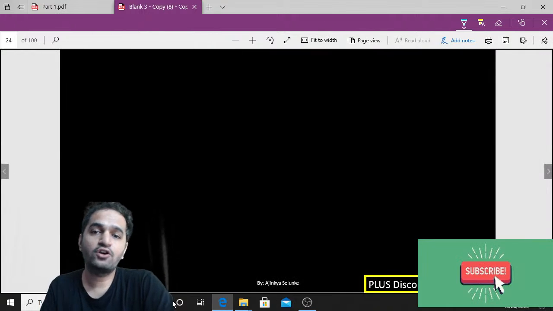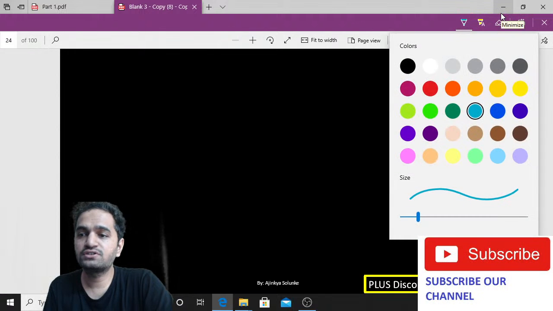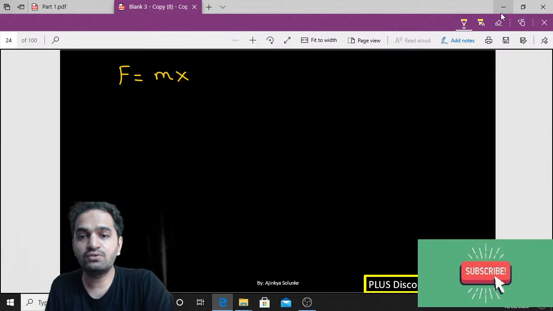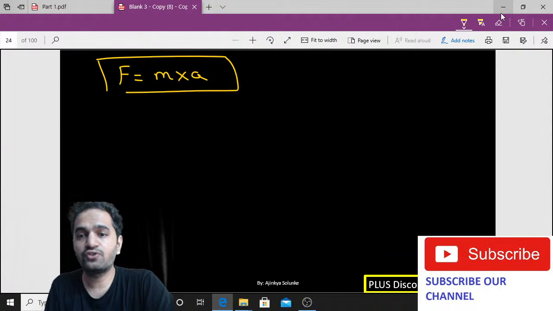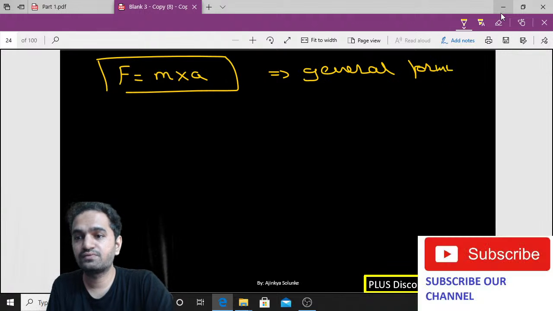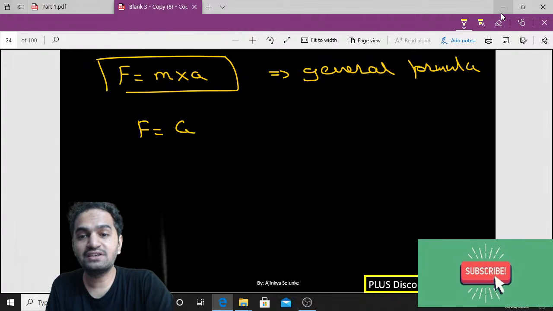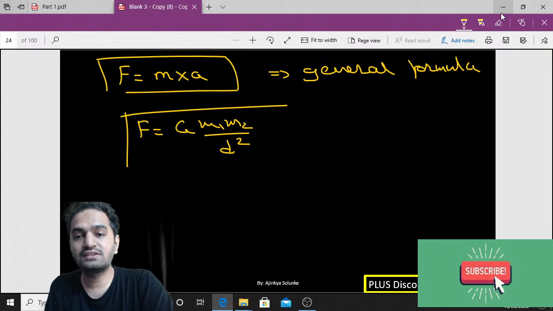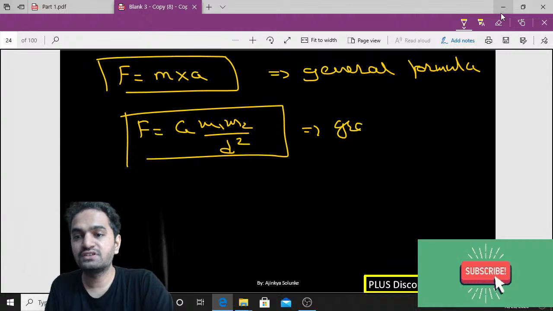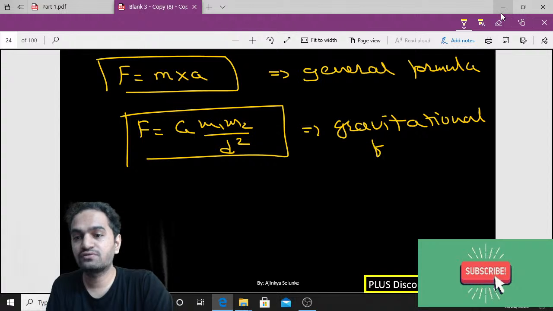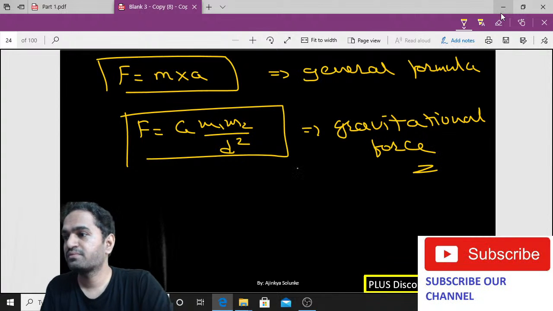Okay, so that is the formula now. We have two formulas for force now. The first formula for force is mass into acceleration, F equals m into a. This is the general formula. And F is also equal to capital G into m1 m2 divided by d square, which we learned right now. This is gravitational force. It is the special formula for gravitational force. Agreed?